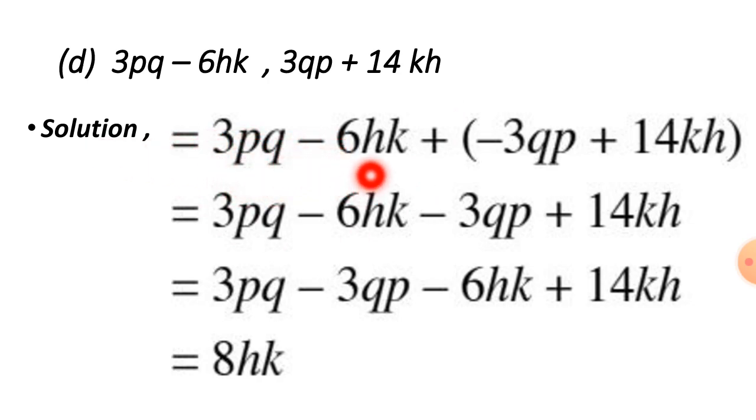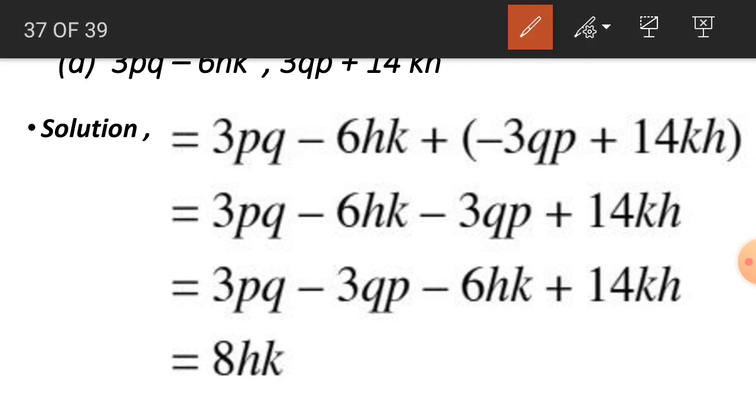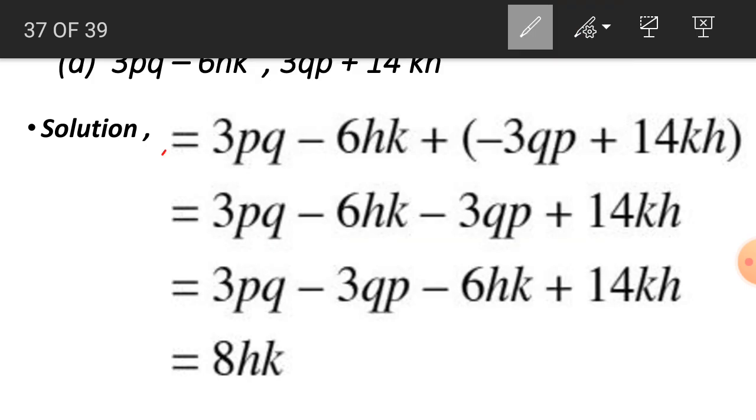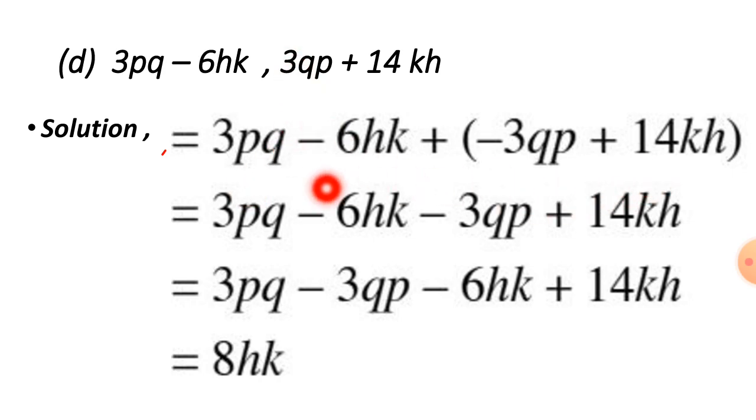3PQ minus 6HK. Then we have to add it. We have to remove this comma. We are going to put a plus sign and minus 3PQ plus 14KH. So there is a mistake. It is a minus sign over here. We are going to put minus over here. In your book it is also present on page number 90. So plus minus will be minus.